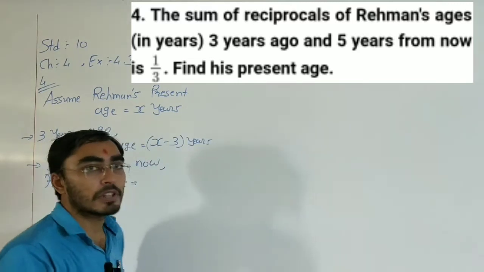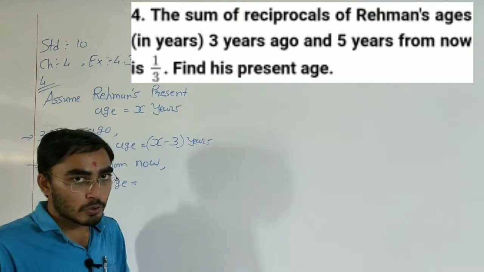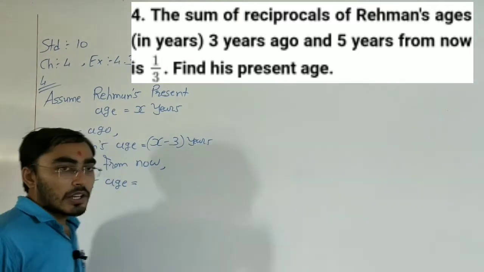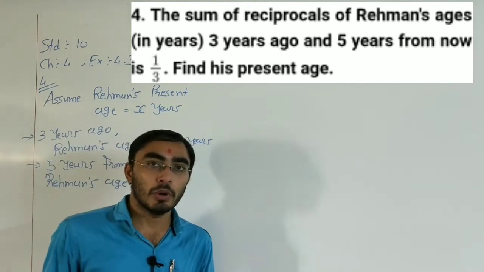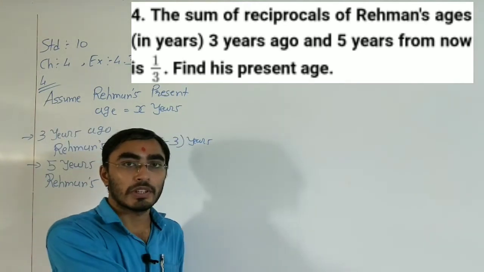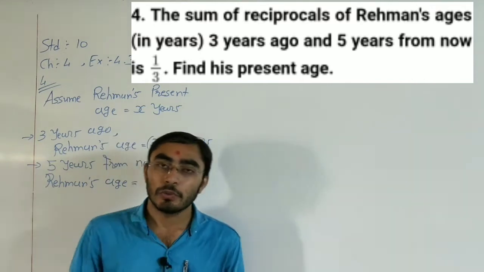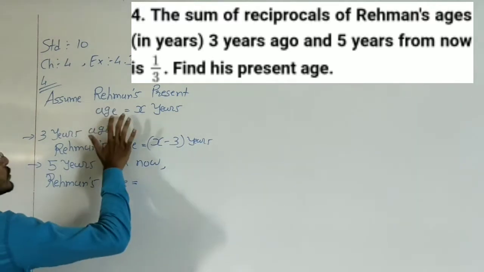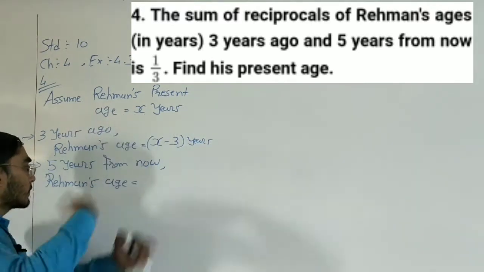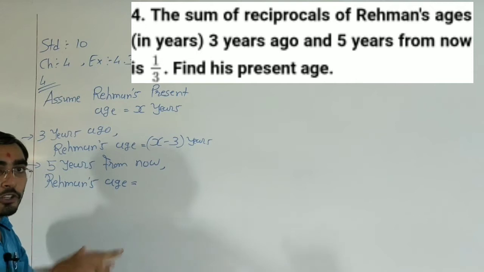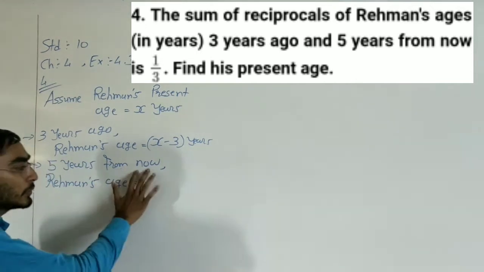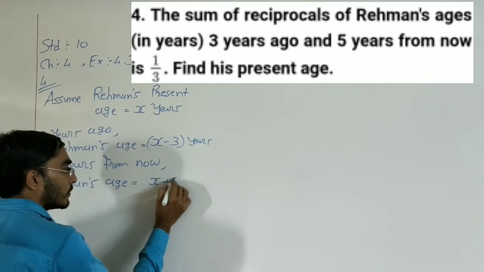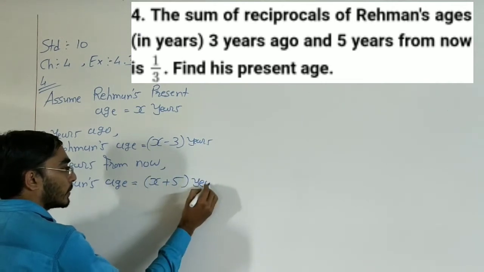That means after 5 years, we need to add 5 to our present age. Right now I am 24 years old, so after 5 years, I will be 29 years old. Right now, present age of Rahman is x. So 5 years from now means after 5 years, so here we need to add 5. So x plus 5 years.